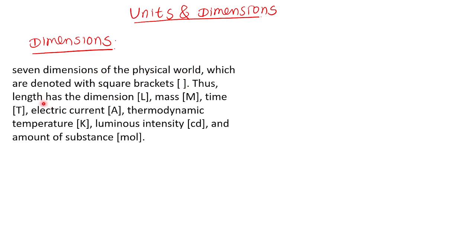One is length. Length has the dimension symbol L. There are different types of physical quantities, right? Length is there, temperature is there, mass is there, velocity is there. There are plenty of physical quantities. The fundamental physical quantities, listen, there are certain fundamental physical quantities. One is length. Length is fundamental, right? Clear?